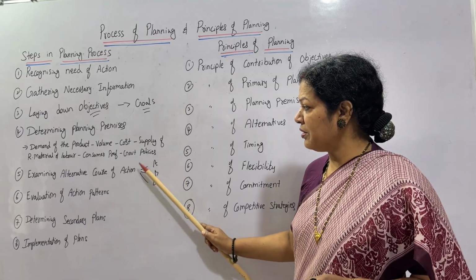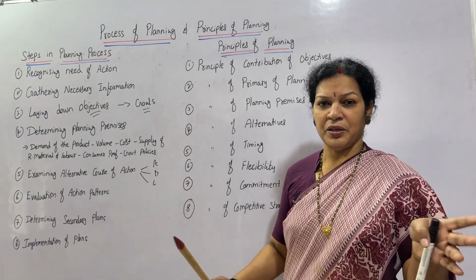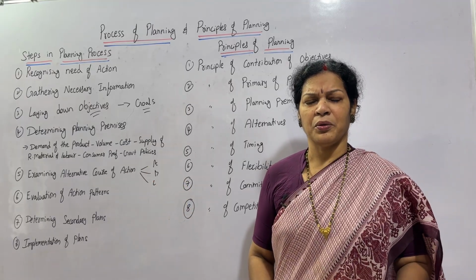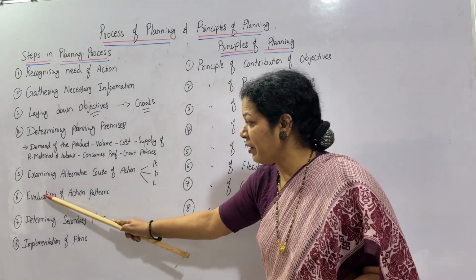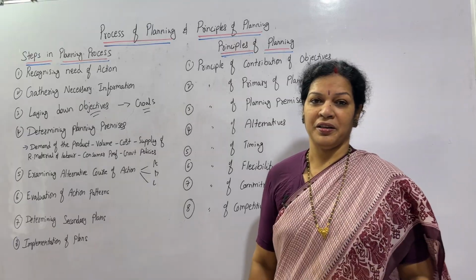So we have considered that there are courses of action A, B, C. So A is going to work out. Then how do we proceed with this plan A? We call this evaluation of action pattern.